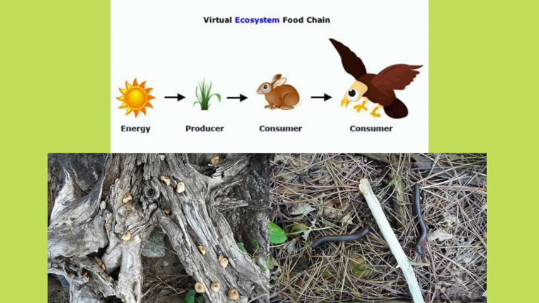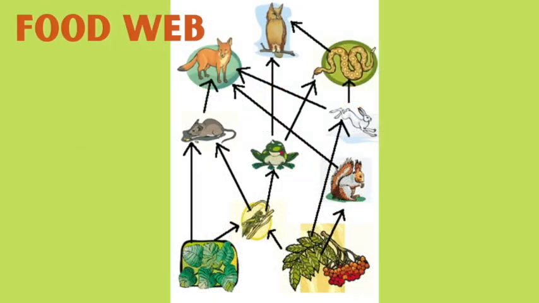Now it's going to get a little trickier. We're going to look at a food web. A food web is different from a food chain because it describes the balance between plants, animals, and people in multiple ecosystems at once. Let's think about how everything in a food web depends on each other.